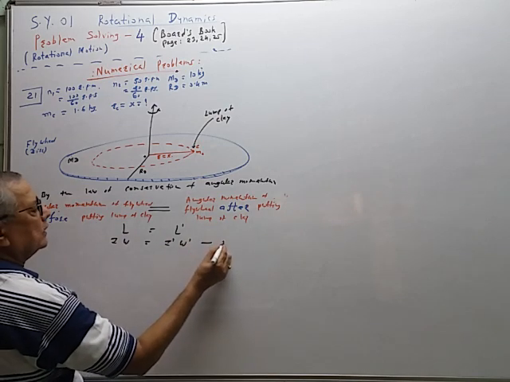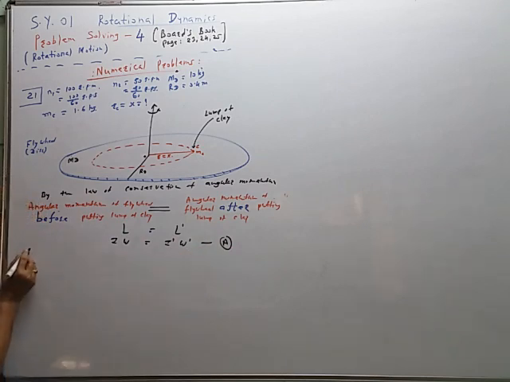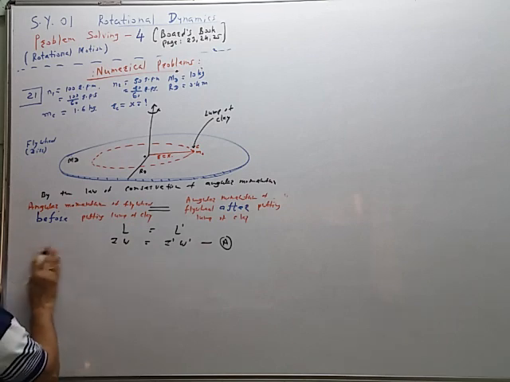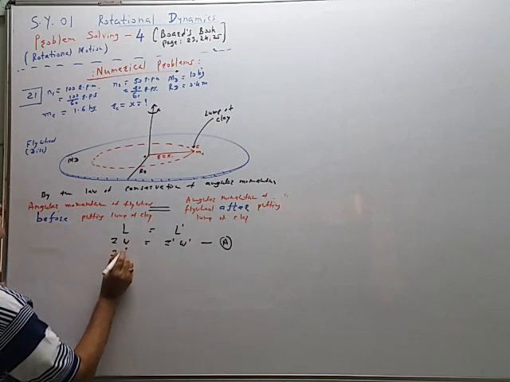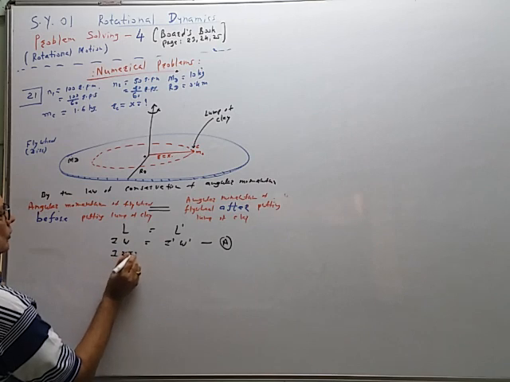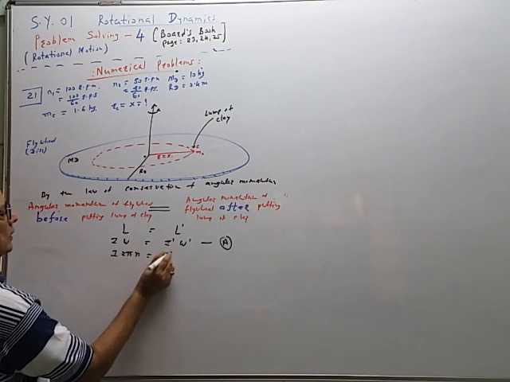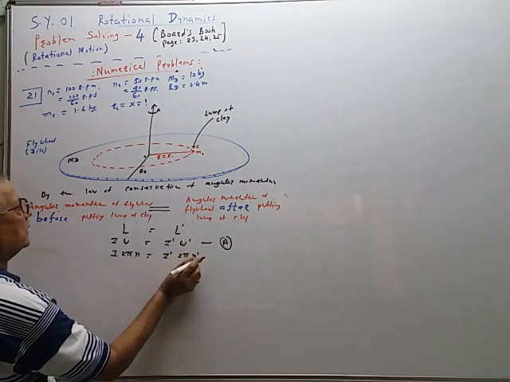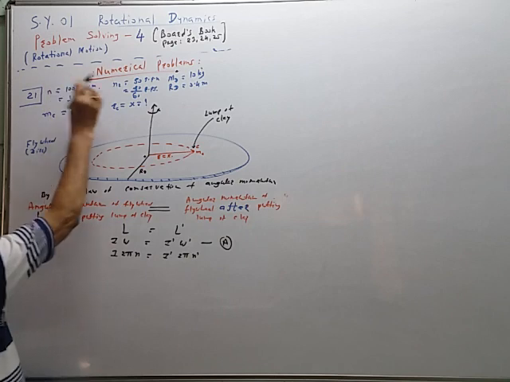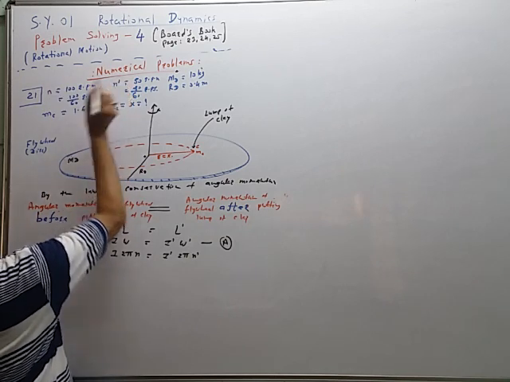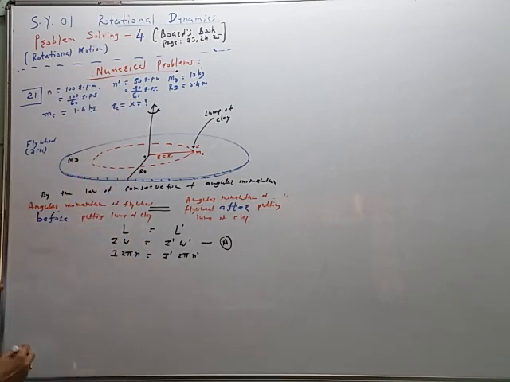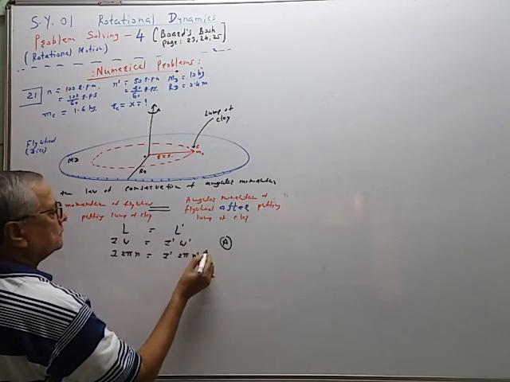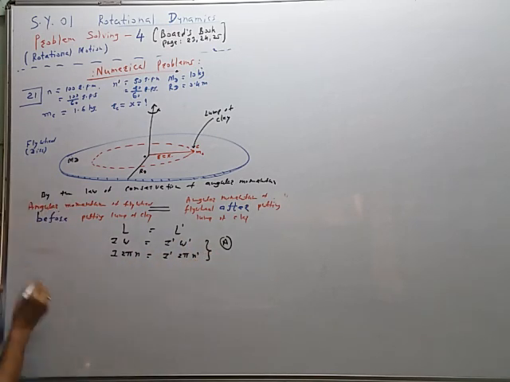This is equation E, where I into 2 pi n, I dash is equal to 2 pi n dash. So we will change the symbol. This is n, this is n dash, before and after, like this. So this is the equation E. n and n dash meaning we have written.